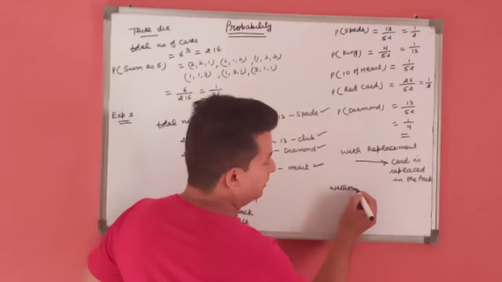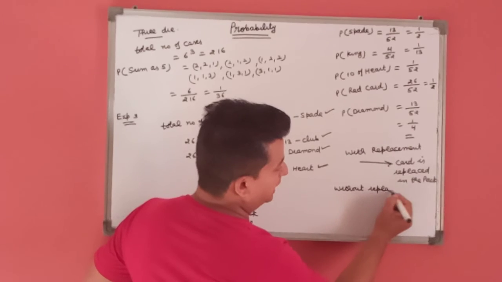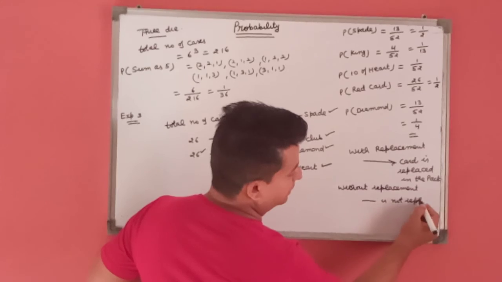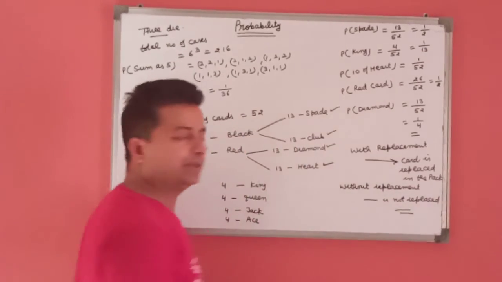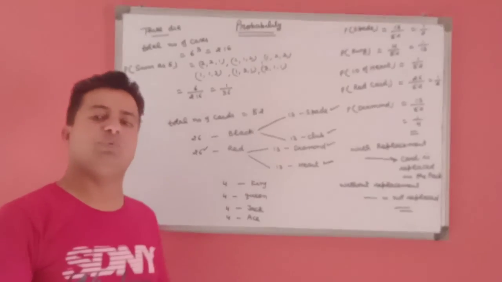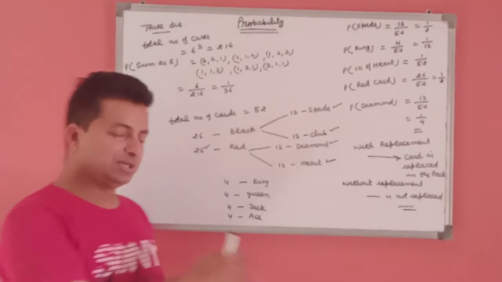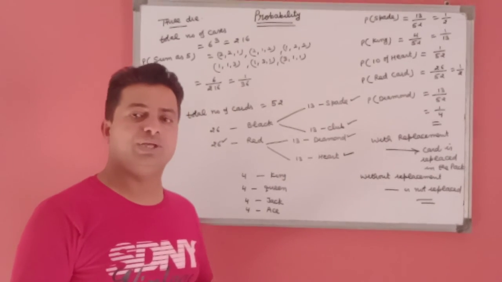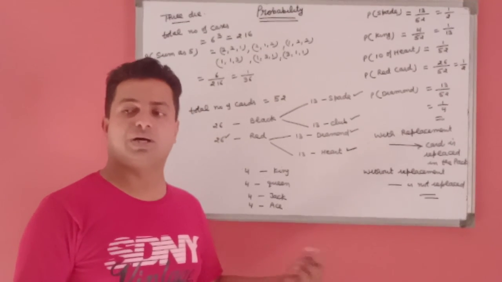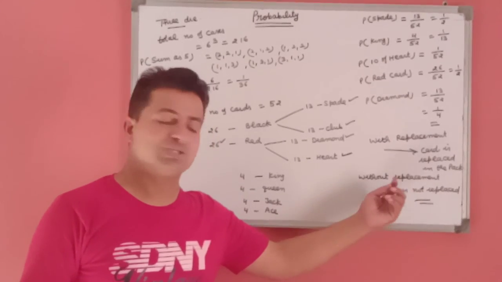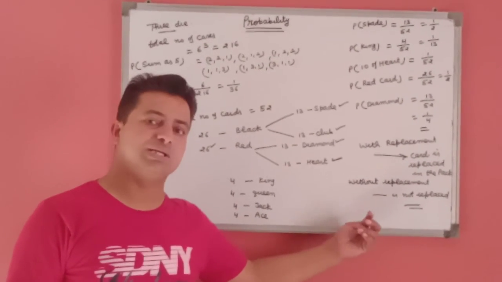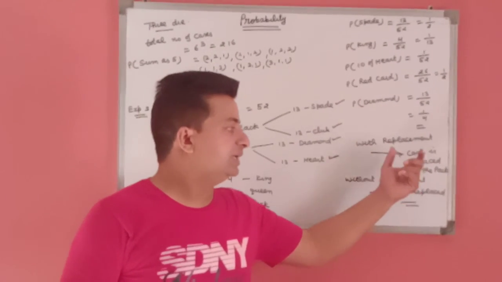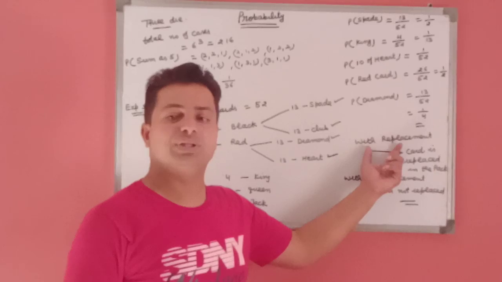But in without replacement, the card is not replaced. This means when we draw the second card we have a pack of 51 cards, as when we draw the first card we have a pack of 52 cards, and when we draw the second card we have a pack of only 51 cards. This means the card which we drew first is not replaced in the pack, it's called without replacement, and when the card is replaced in the pack it's called with replacement.